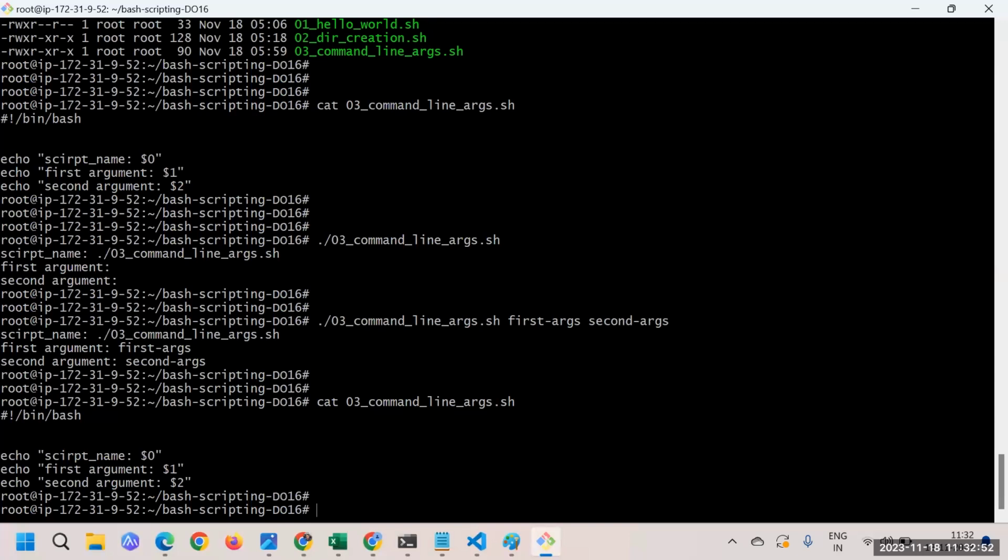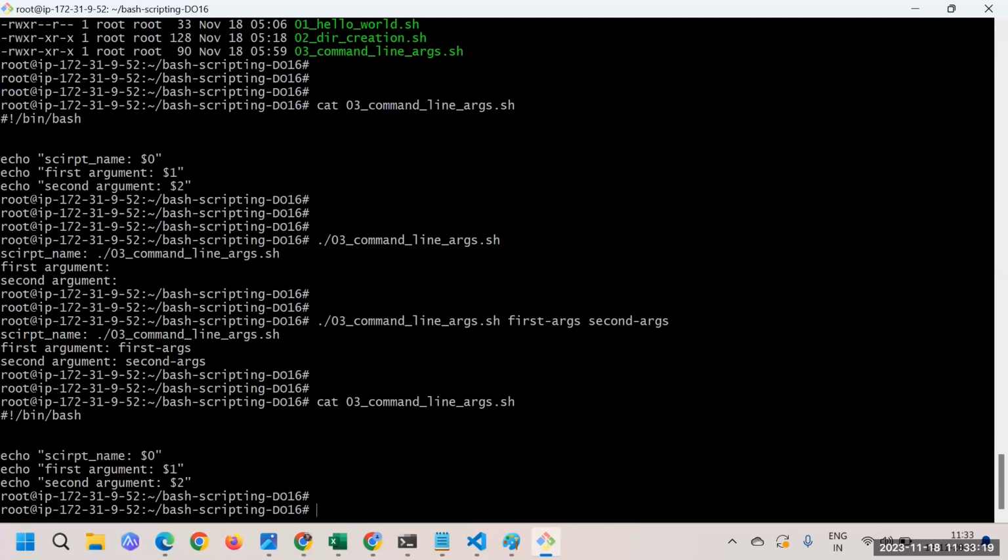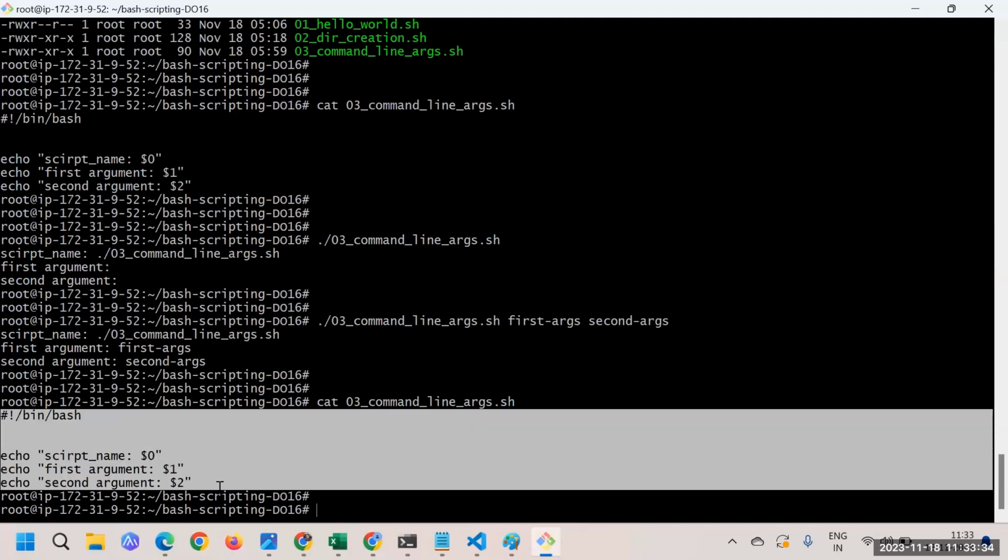Like this, how many arguments can we use? We can go up to 9 variables. So here I can use almost up to $9. This is first, second, third, and like that we can go up to 9 arguments, and those 9 arguments we can fill up over here. This is a way we can pass the argument, and we call this a command line argument, or you can also say a positional argument. Why positional? Because based on position, this is the first position, the second position, we can use those arguments. This is the way you can use it.